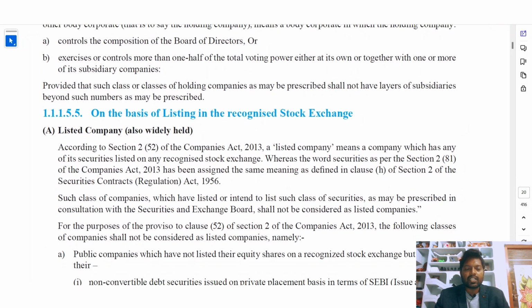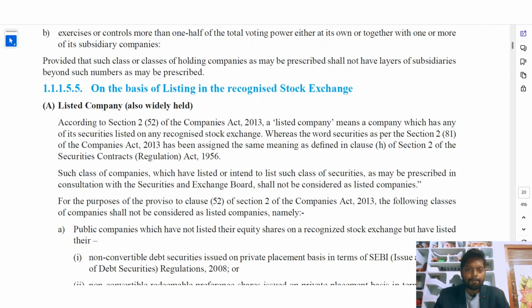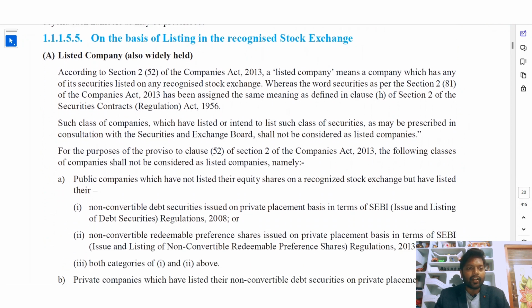Next, on the basis of listing on a recognized stock exchange, a company is divided into listed company and widely held company. According to section 2 clause 52 of the Companies Act 2013, a listed company means a company which has any of its securities listed on any recognized stock exchange. So if a company's shares are listed on a recognized stock exchange, it is called a listed company. The word securities, as per section 2 clause 81 of the Companies Act 2013, has the same meaning as defined under clause H of section 2 of the Securities Contracts Act 1956. Whatever meaning the word securities has in the Securities Contracts Act, the same meaning applies here.